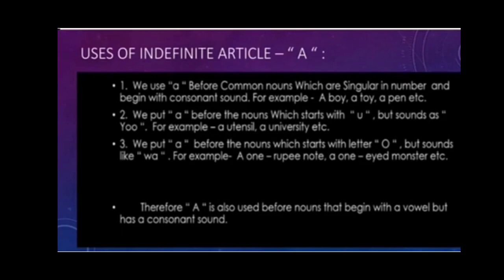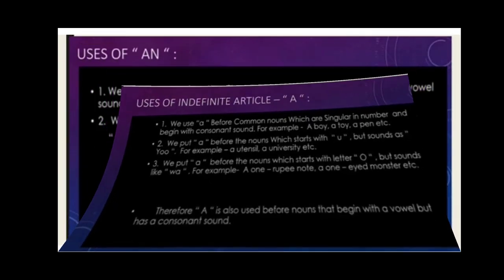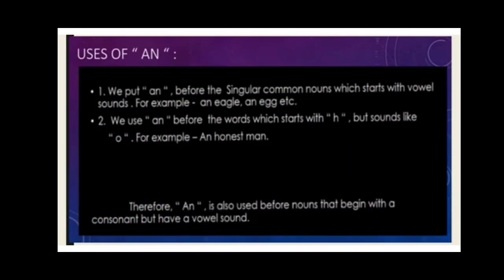After it, let us have a look at the uses of an. We put an before the singular common nouns which start with a vowel. Say for example, an eagle, an egg, etc. Number 2, we use an before the words which start with h but sound like o. Say for example, an honest man. Therefore students, an is also used before the nouns that begin with a consonant letter actually but have a vowel sound.